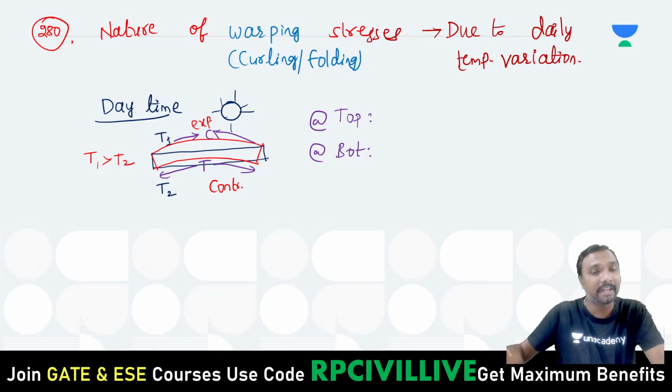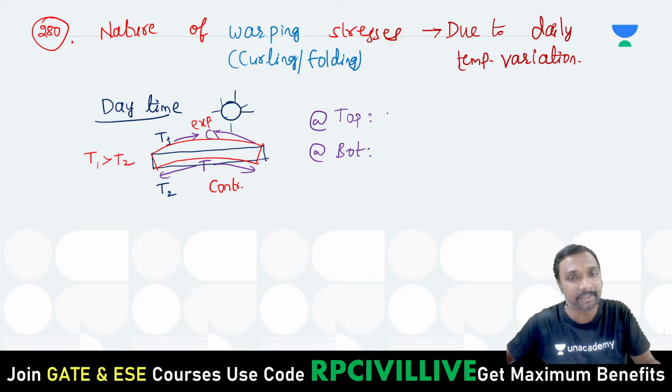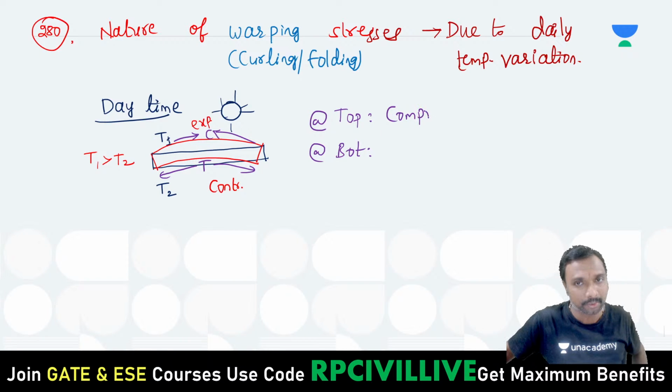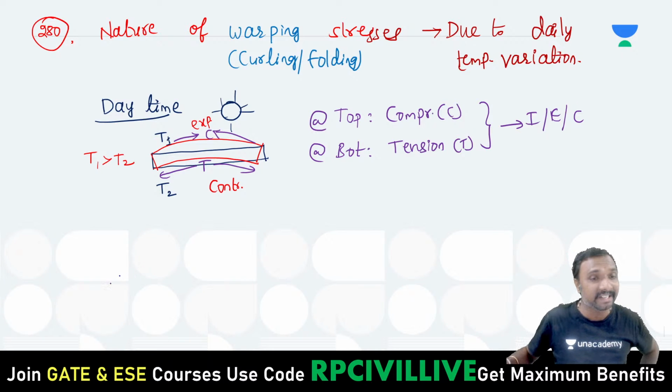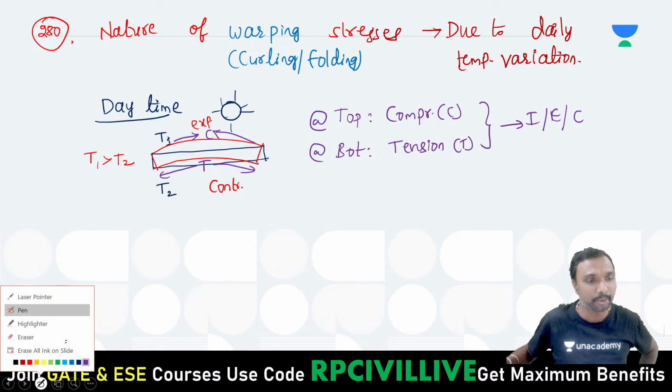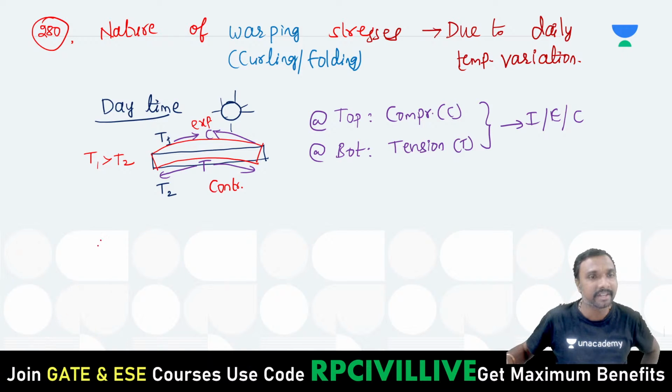Top expansion will occur higher because of higher temperature. That expansion will be resisted by which one? These compressive stresses, right? And bottom contraction will be resisted by this tension, the tensile stresses. These are applicable for which one? Interior portion, edge portion as well as corner portions, right? This is during the daytime.